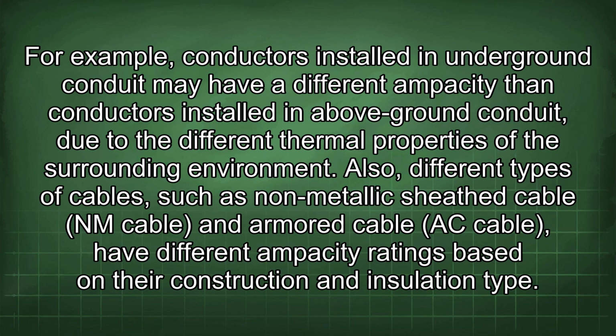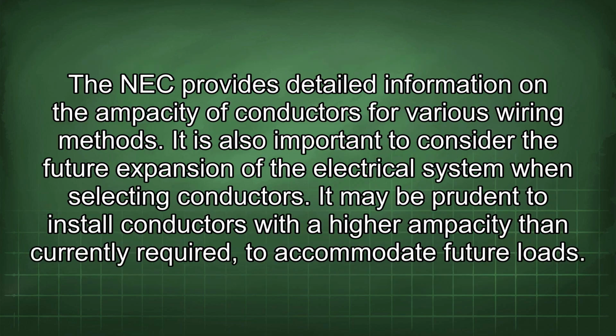Also, different types of cables, such as non-metallic sheathed cable (NM cable) and armored cable (AC cable), have different ampacity ratings based on their construction and insulation type. The NEC provides detailed information on the ampacity of conductors for various wiring methods. It is also important to consider the future expansion of the electrical system when selecting conductors. It may be prudent to install conductors with a higher ampacity than currently required to accommodate future loads.